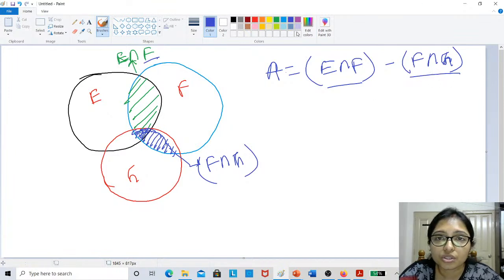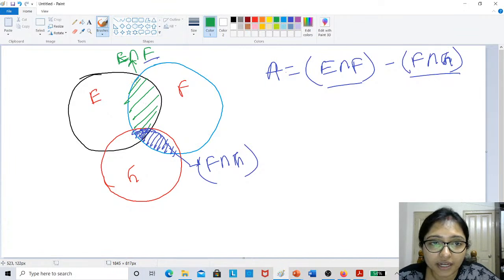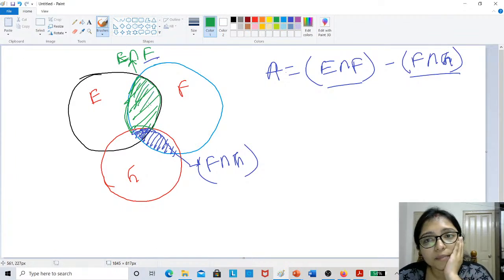So finally we are getting this area, only this area is coming, right? E intersection F minus F intersection G, तो यही एरिया आ रहे हैं, तिरुपति. This area or not? This area is like A, right?